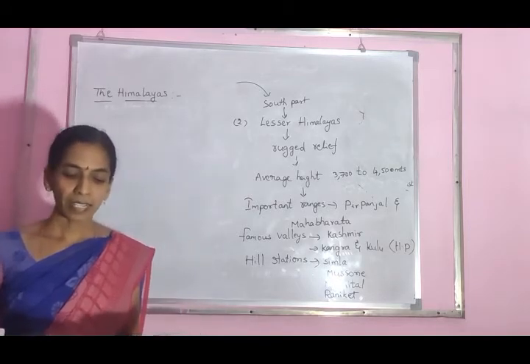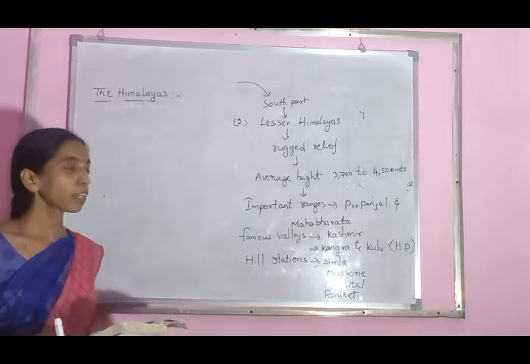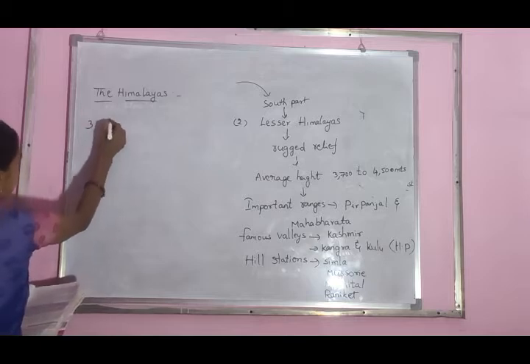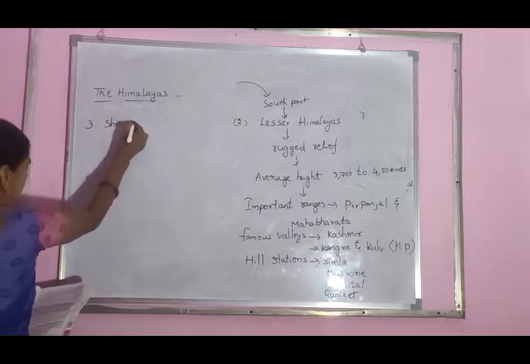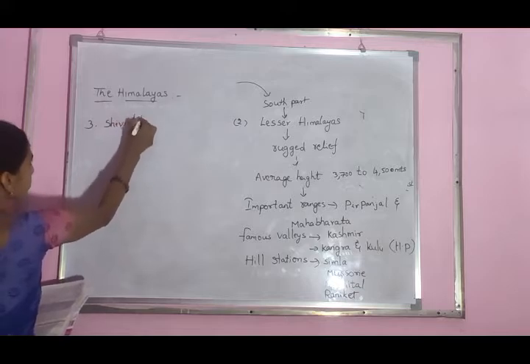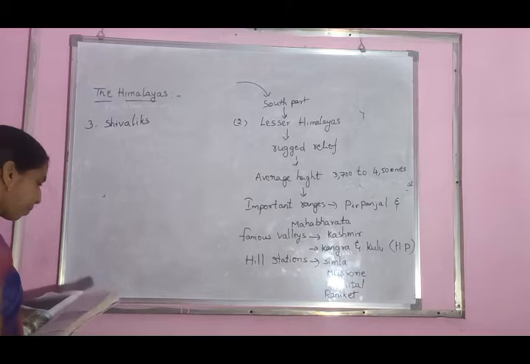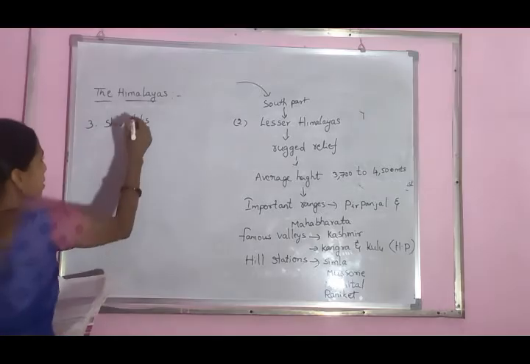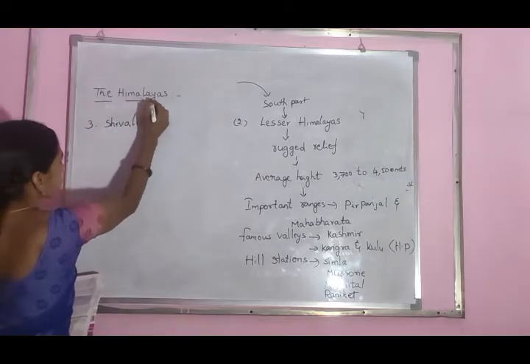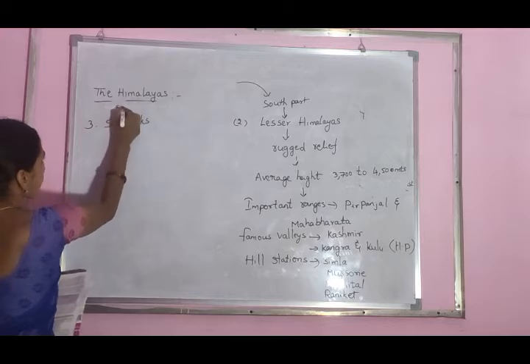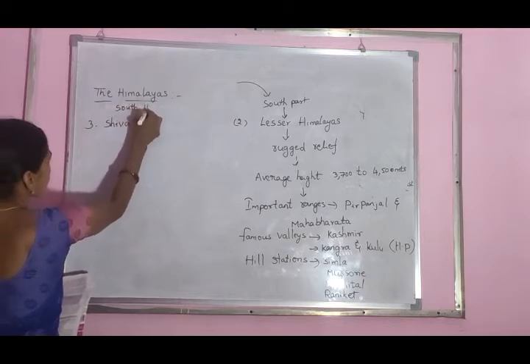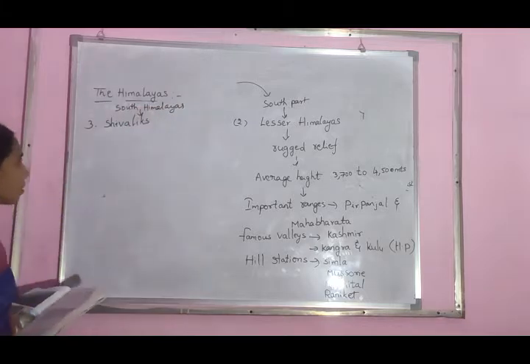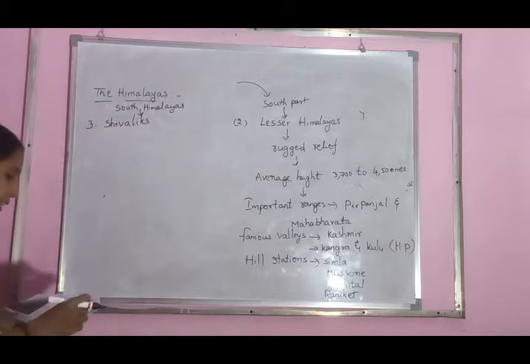The southernmost range of the Himalayas is the Sivaliks. Third Himalayan range, what? Sivalik mountains. The southern part of the Himalayas is called Sivaliks.